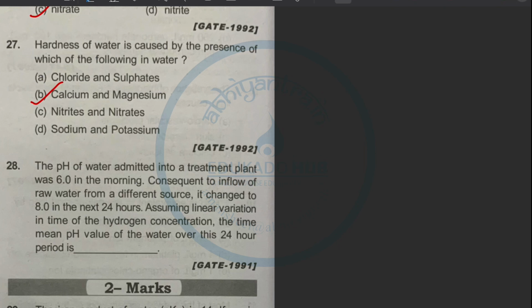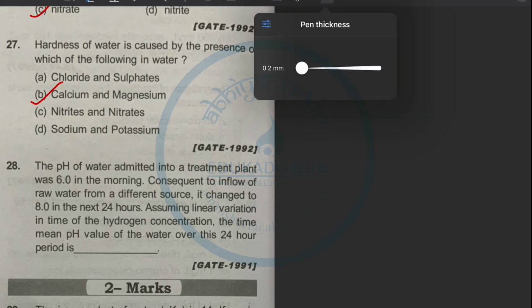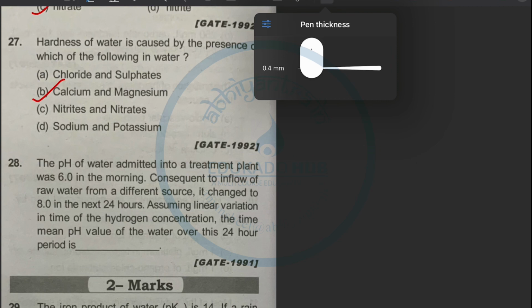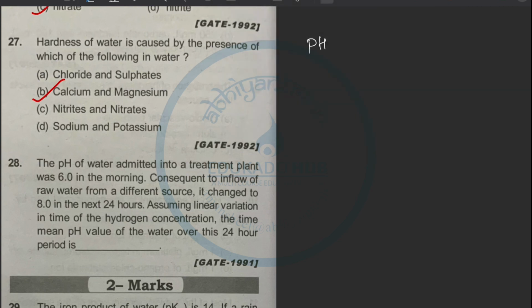Initial value was, so the value of pH initially was, I can say like pH initial, it is 6. Okay, pH final they are saying is 8, and it took time 24 hours.